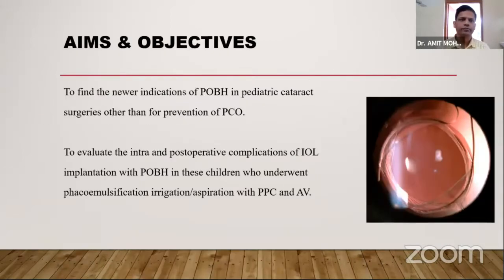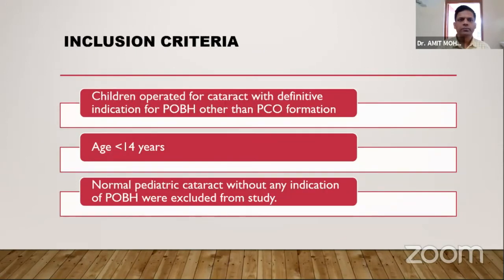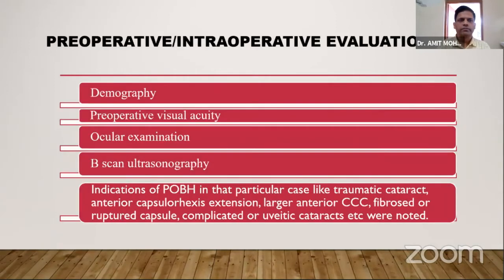The aim of the current study is to find a newer indication of POBH in pediatric cataract surgery other than prevention of PCO, and to evaluate the intra and post-operative complications of IOL implantation with POBH in the children who underwent phacoemulsification irrigation aspiration with PPC and AV. This is a retrospective, non-comparative clinical interventional study which was done at Sadguru Netra Chikitsalaya, Chitrakoot in year 2019. Children operated for cataract with definitive indication for POBH other than PCO formation with age less than 14 years were included in this study. Preoperative evaluation included the demography, preoperative visual acuity, ocular examination, and B-scan ultrasonography.